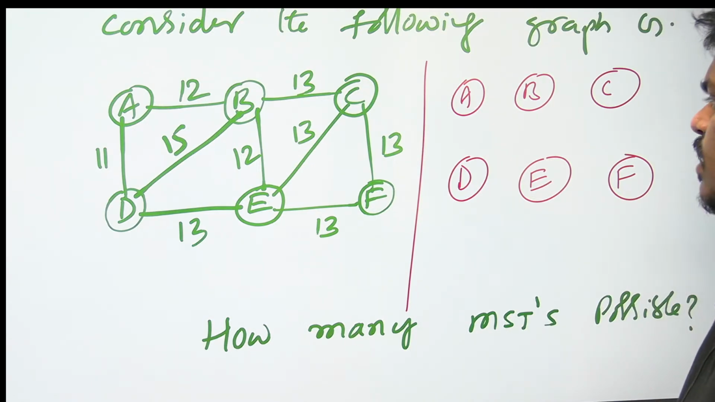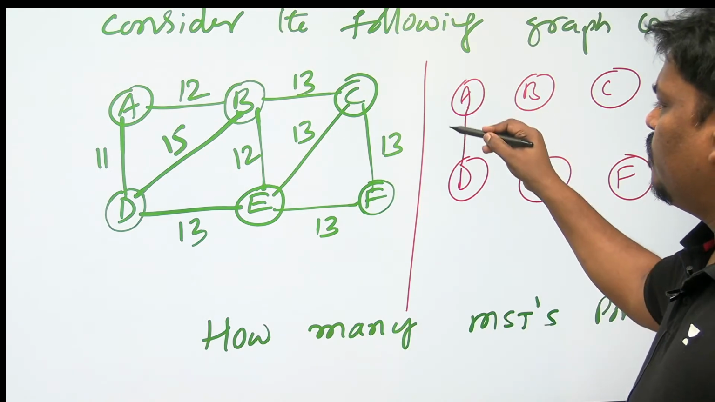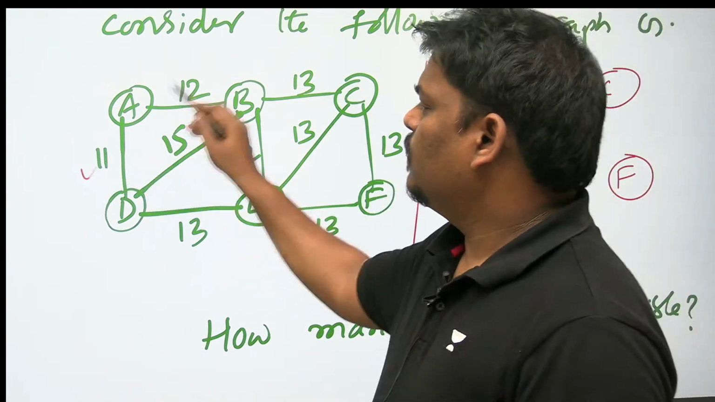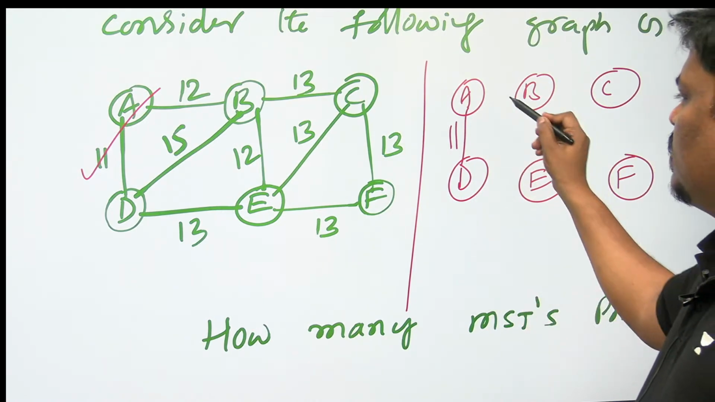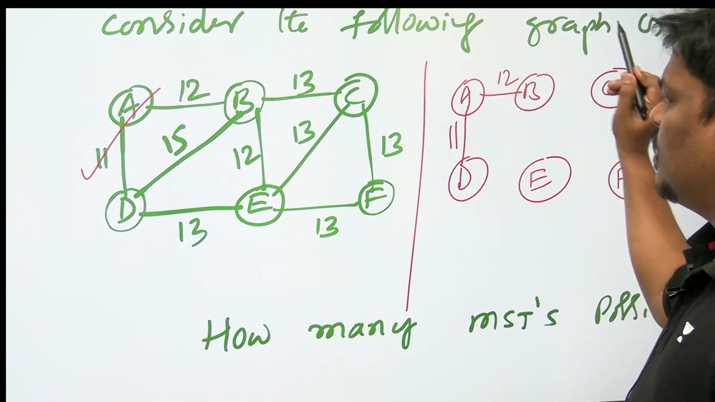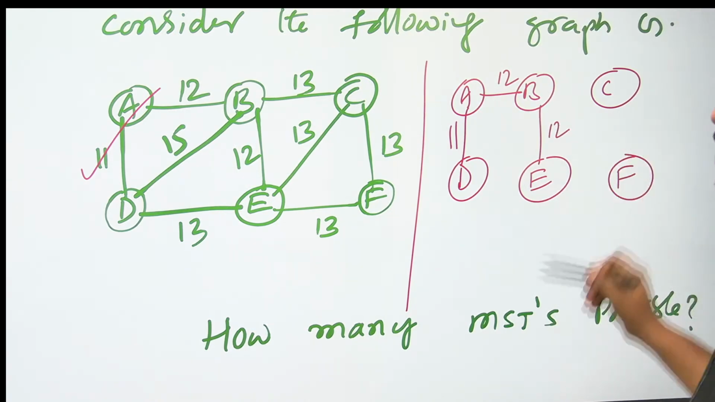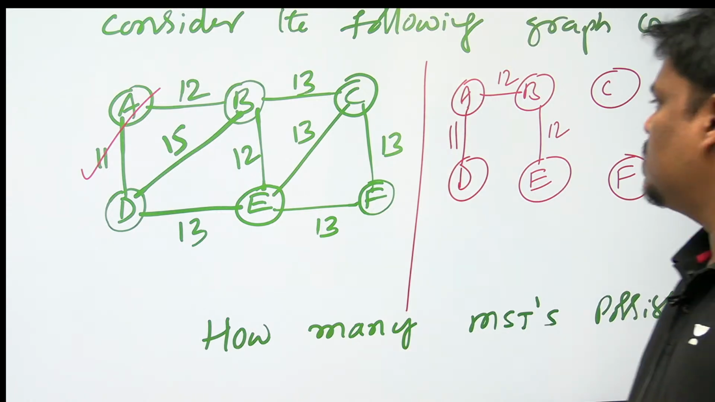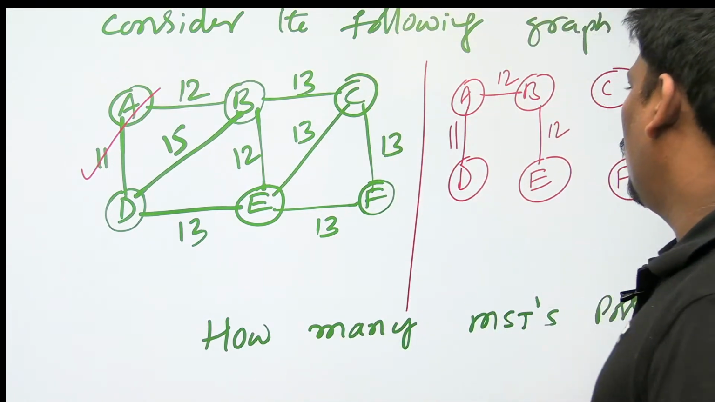I am applying Kruskal. First minimum is 11. Second minimum, I think there are two 12s. You can take either 12 because there is no cycle. Next minimum is the one more 12. Now the two 12s are over. There are 6 vertices in total and I need 5 edges. 3 edges are over, so 2 more edges are required.